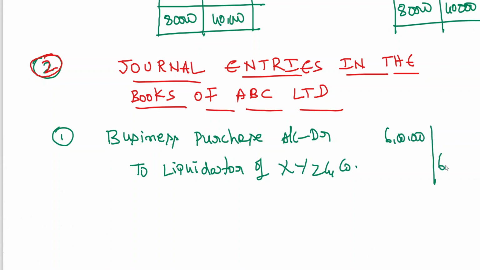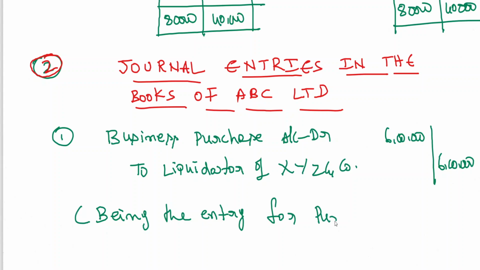All of you repeat this entry. Business purchase account debit to liquidator of the selling firm. The liquidator of the selling firm is XYZ and Co. What is the purchase consideration? 6 lakhs. Now this is the entry for purchase consideration due.